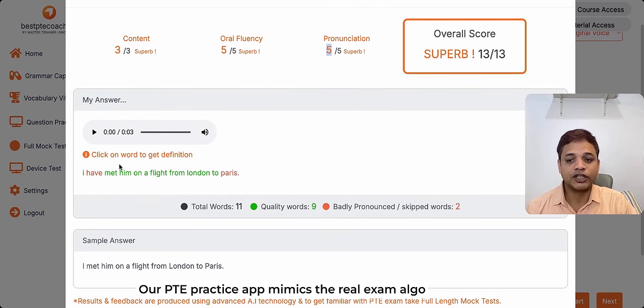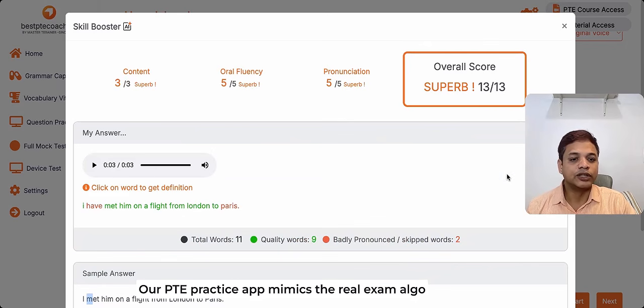5 in pronunciation. The sample answer is: I met him on a flight from London to Paris. I added extra words, but there is no problem with it. So 13 points are equivalent to 2 marks in speaking and 1.5 marks in listening.